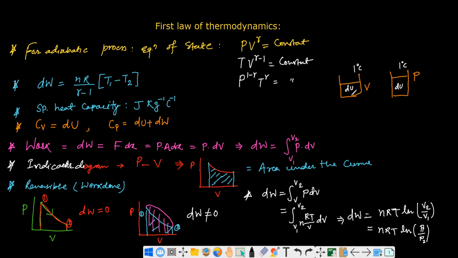In this case, there is only an increase in internal energy. So whatever heat you have supplied, all the heat supplied will be utilized to increase the internal energy.